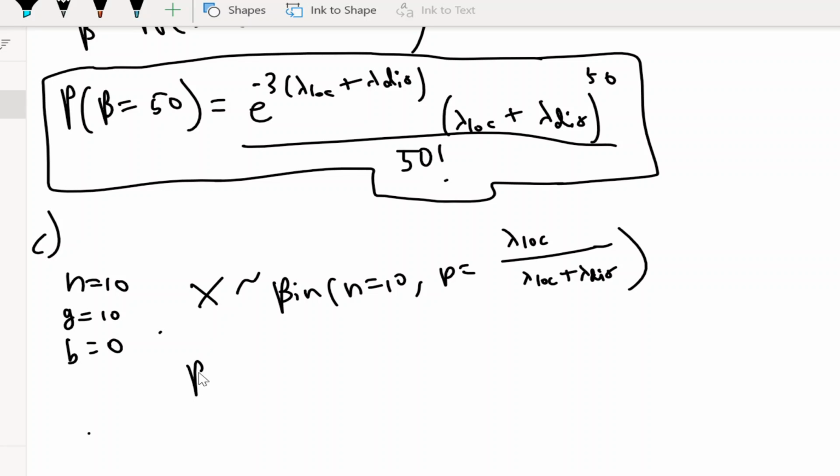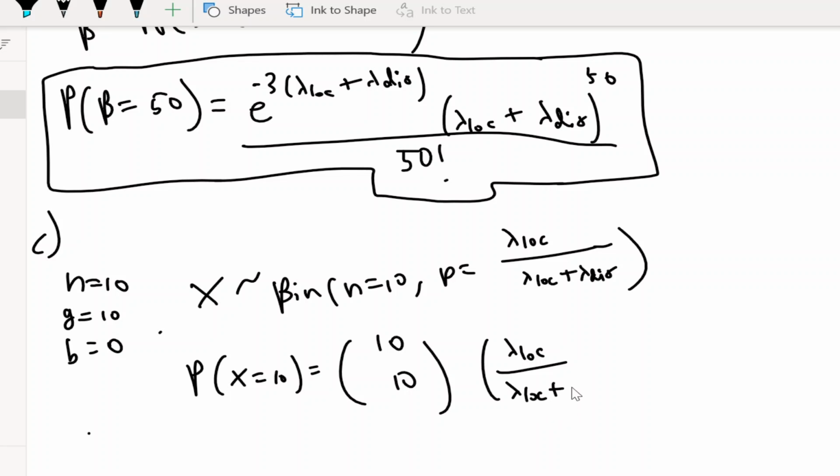So now that we've created a random variable, they're just saying P of X equals 10, and it's just a simple binomial random variable, 10 choose 10 times the probability of local to the 10th power, and then this would be lambda distance over lambda local plus lambda distance for the same logical reason.